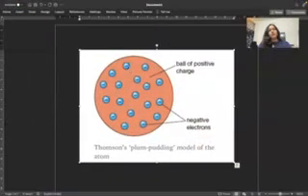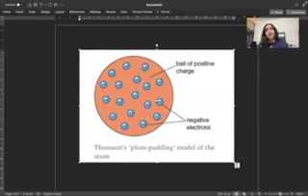Okay, so this is the structure of the Thomson atomic model. It is also known as the watermelon model, and also as the plum pudding model. We'll talk about why it is known as plum pudding or watermelon model. But let's first understand what this model is and what the different postulates are.